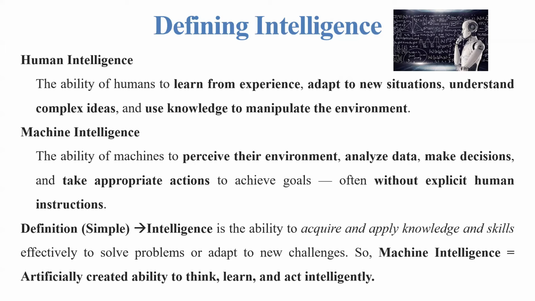So in a simple way, intelligence is the ability to acquire and apply knowledge and skills effectively to solve problems or adapt to new challenges. Machine intelligence is equal to artificially created ability to think, learn, and act intelligently. Please make a note of this.